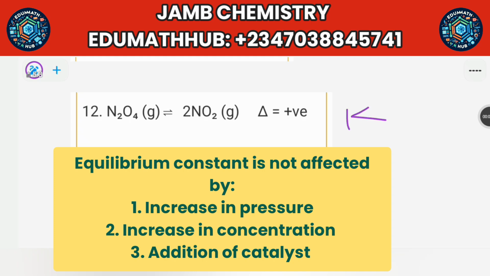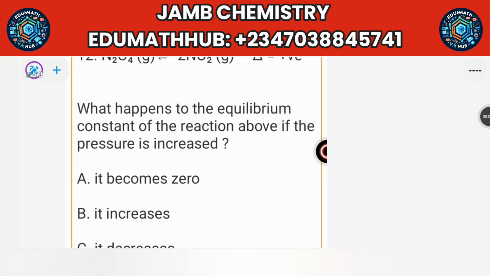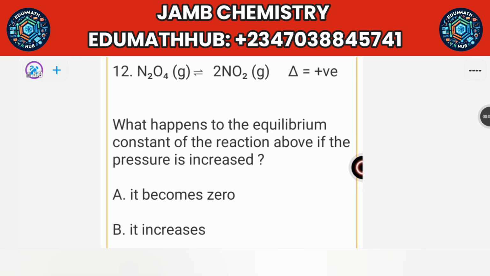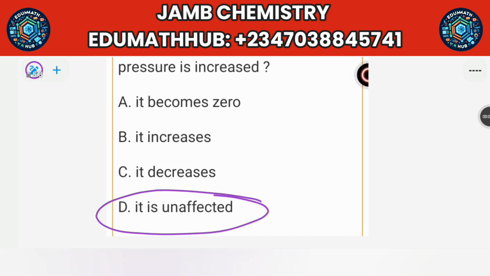So increase in pressure, addition of catalyst, increase in concentration, they do not have any effects on the equilibrium constant K. So if you increase the pressure, you can see in this case, nothing will happen to the equilibrium constant. The reaction will still be normal. So nothing will happen. Just look for the one that is okay. That's option D. It is unaffected.